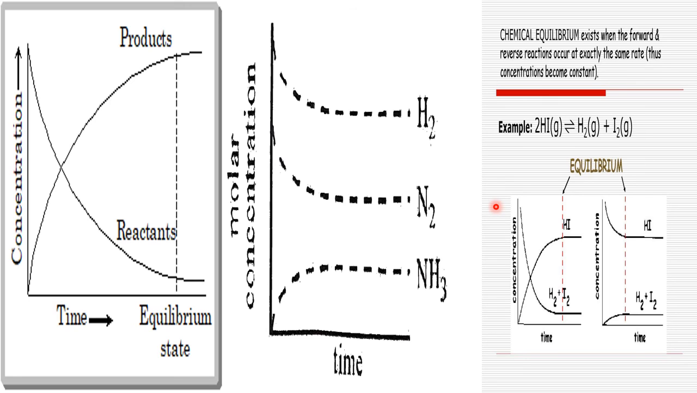So today we studied what is meant by equilibrium, both physical and chemical: less about physical, more about chemical. In the next session, we will learn only about chemical equilibrium.